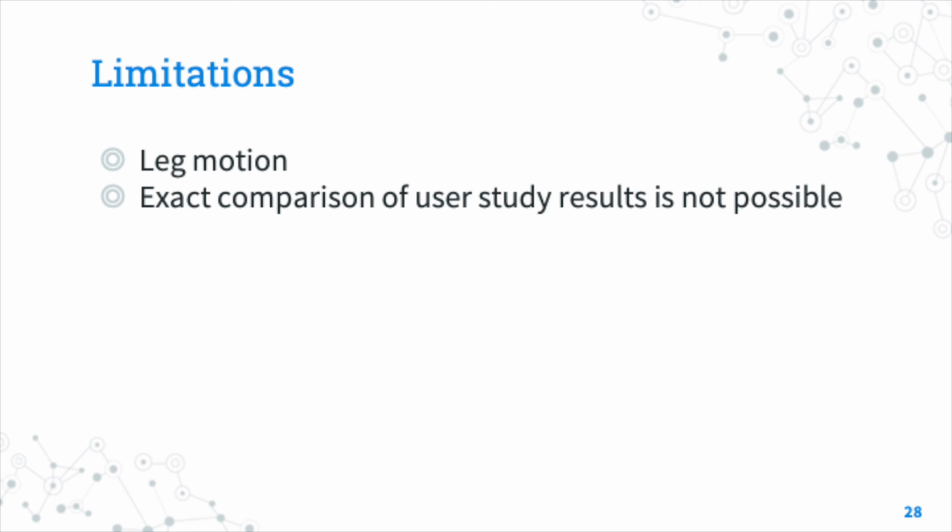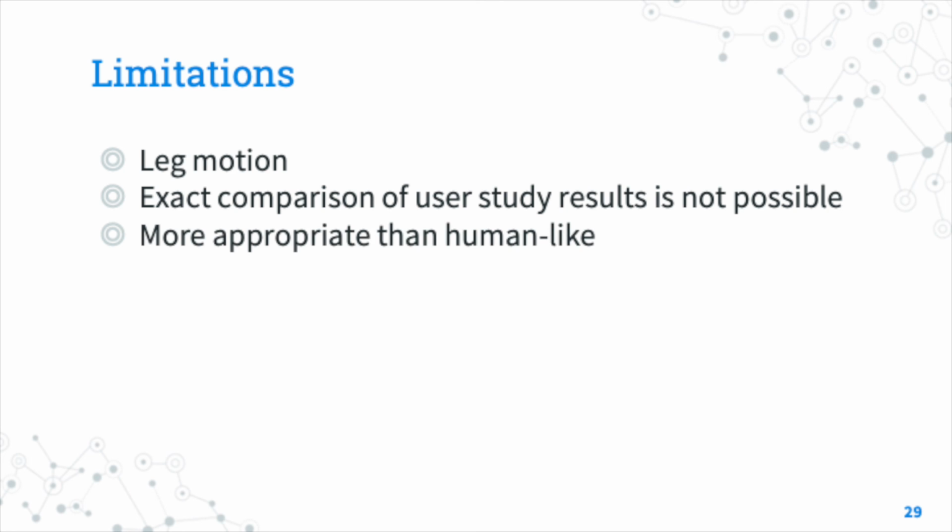Unfortunately, without an entry in both tiers, it is not possible to draw exact comparisons and improvements from one model over the other. We have provided our observed evidence that the part-specific decoder improves the upper body motion over the LSTM baseline, but in future work it would be nice to provide a more definitive measure of this from a user study directly comparing the two. Both models scored lower on the human likeness scores than appropriateness, where we found the part-specific decoder performed very well. This is likely due to the over-rotations earlier described. More experiments are needed to determine if this could be mitigated from the introduction of constraints to the joint rotations, which could also be learned from the data on a per-speaker basis.